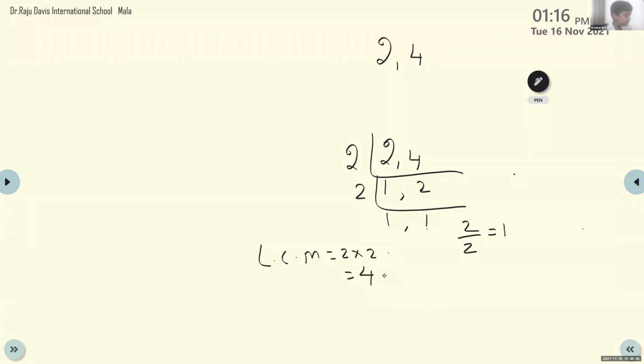So we leave 1 as it is because we cannot divide it any further. And 2 is present in 2's table. So we write 2, and 2 into 1 is equal to 2. So we write 1, and we got 1 and 1. So it is correct.